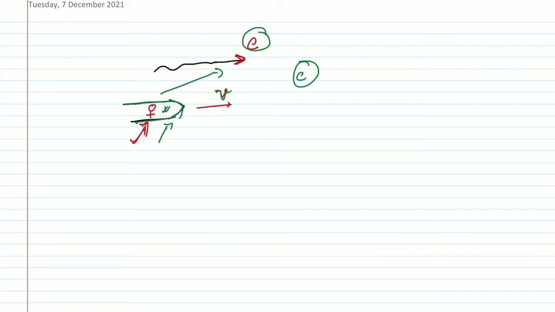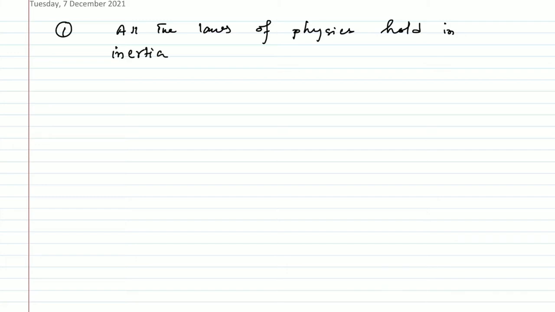Now let us take another situation. Before that, let me tell you the postulates of relativity. What are the postulates of the special theory of relativity? There are two postulates. The first one is: all the laws of physics hold in all inertial frames of reference.